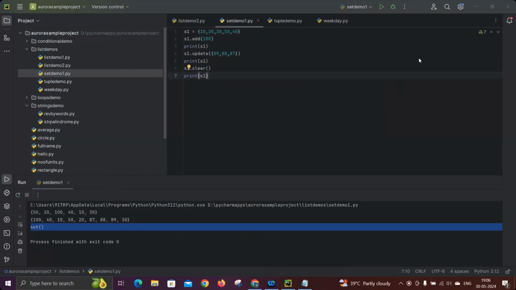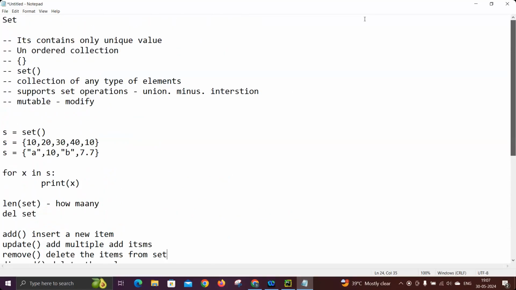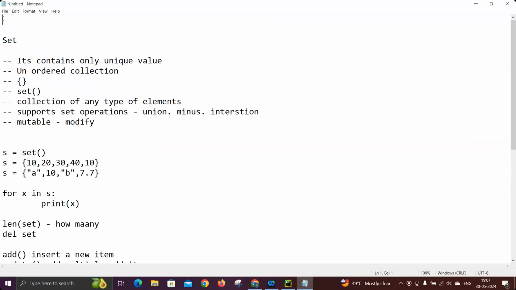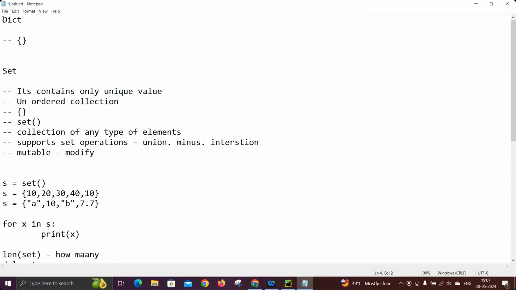Okay, I'm back. So we can start the dictionary concept now. Coming to the dictionary, it is also indicated with curly brackets only, as I mentioned. If you want to create an empty dictionary, we can use empty curly brackets like this, or you can use dict(). As I mentioned, for a set we can't use empty curly brackets, we have to use the set constructor only, but for a dictionary we have a provision to use both options, because if you define empty curly brackets, Python will take it as a dictionary.